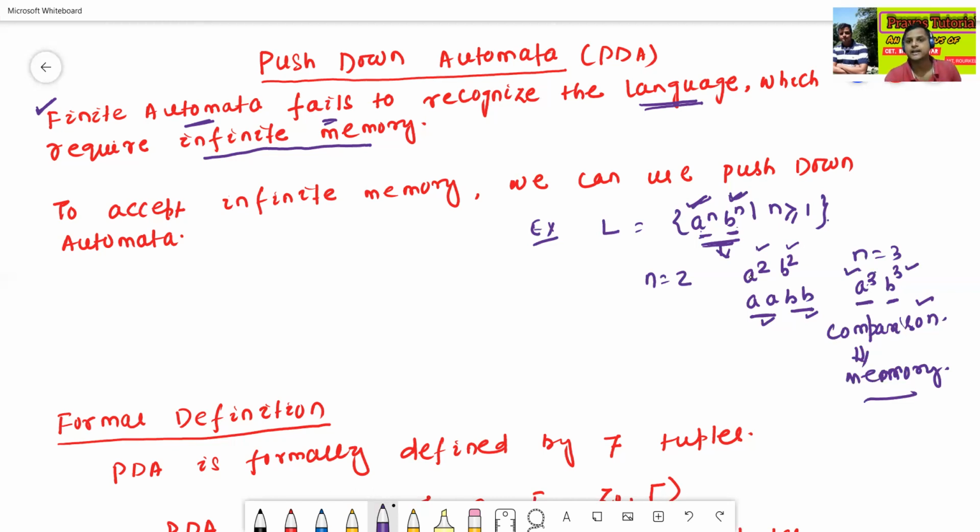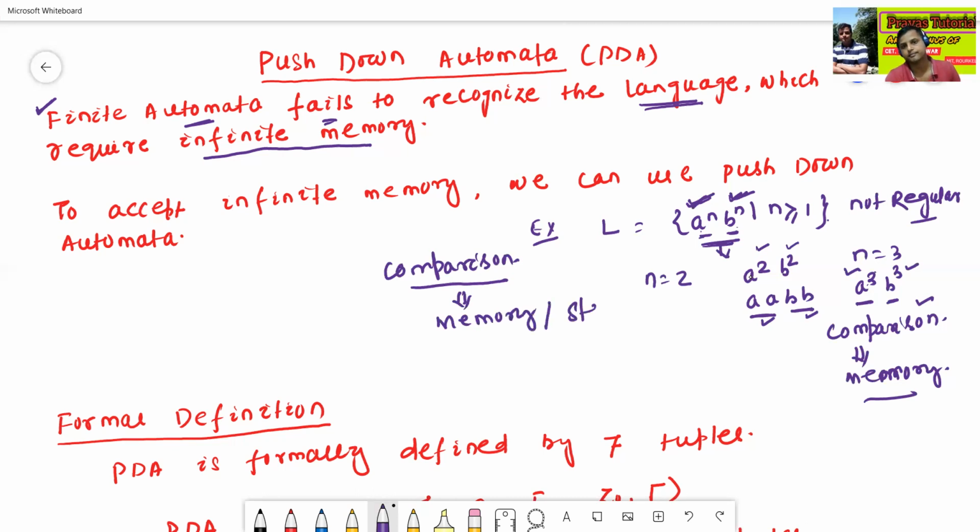So L equals a to the power n, b to the power n, where n is greater than or equal to 1. This language is not regular, because here we need some comparison. To handle this comparison, we require a memory or stack.